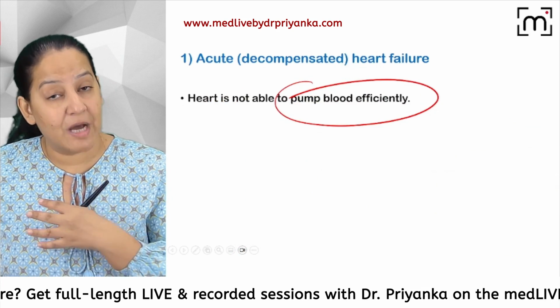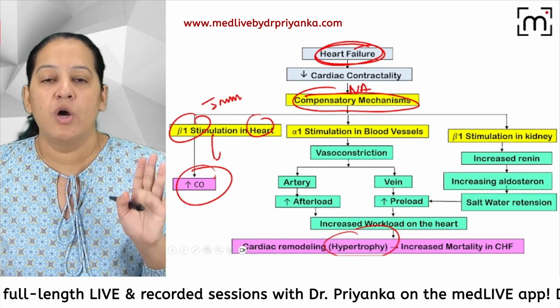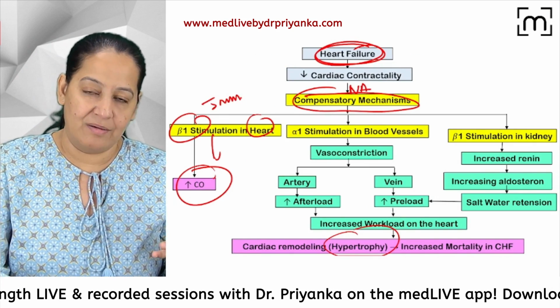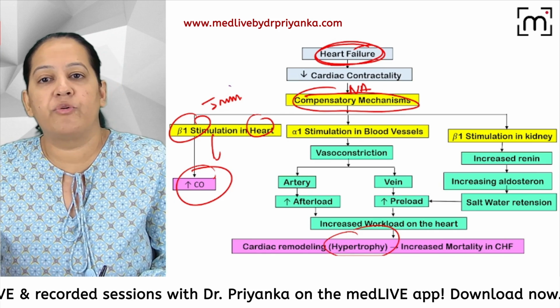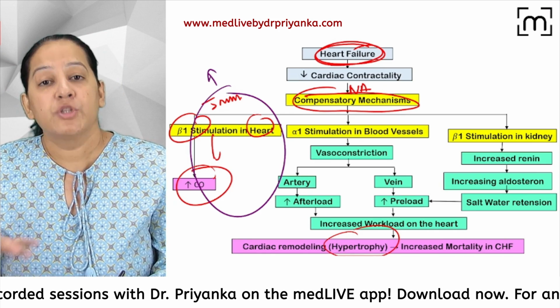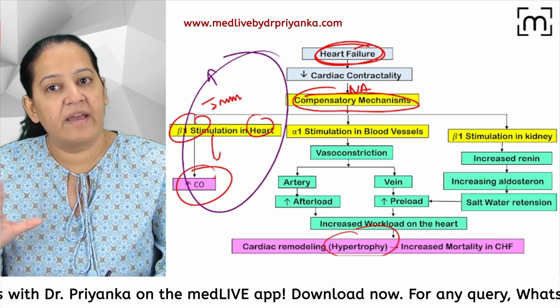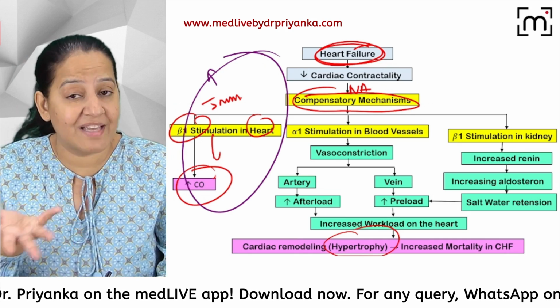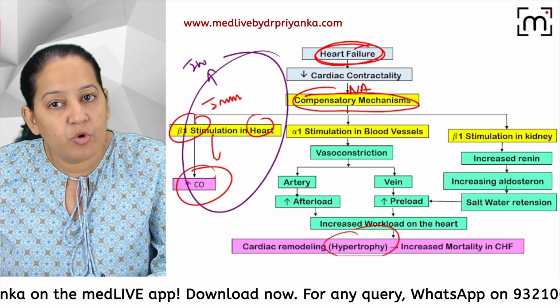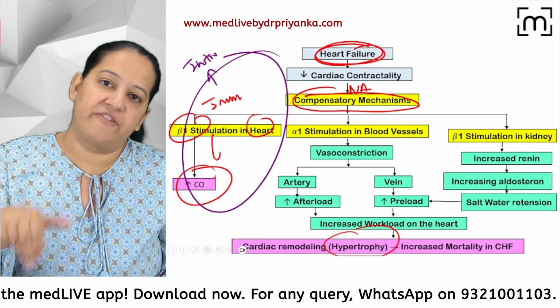So if the patient comes to us in acute heart failure, what is our main motto of treatment? The main motto is to increase the contractility of the heart. So we will give inotropic drugs. In acute heart failure, this is occurring, and it's immediate. What you are asking is immediate. So we will give inotropic drugs that will increase the contractility again.